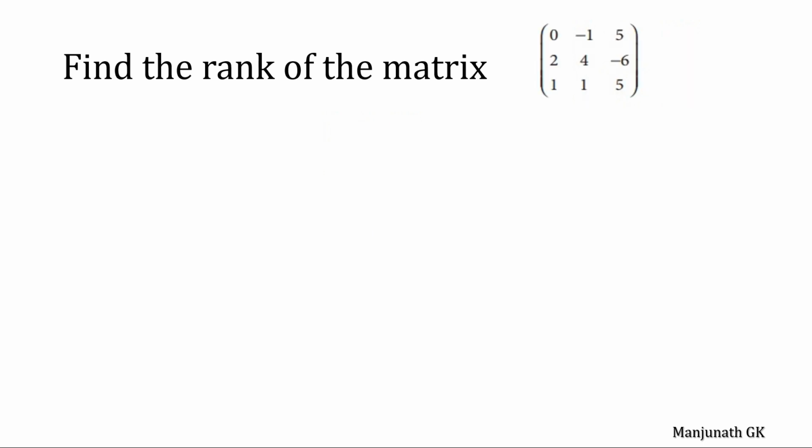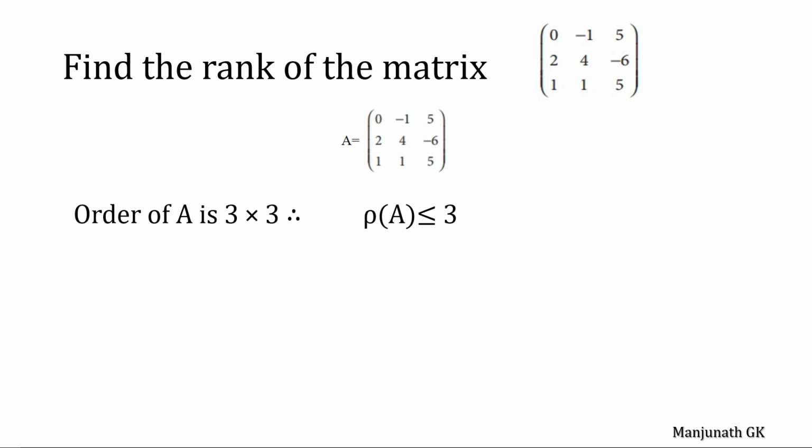Find the rank of this matrix. What is the order? 3 cross 3. The rank of this matrix is less than or equal to 3. Either it can be 3 or 2 or 1. That can be solved by finding the determinant of order 3 first.